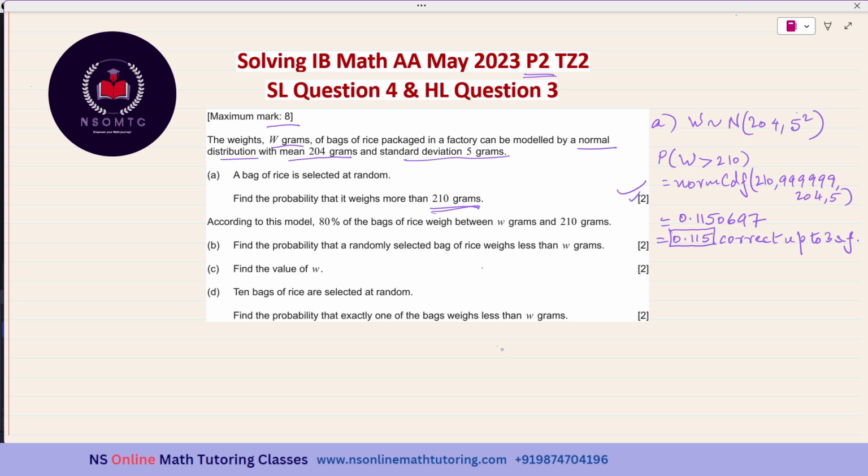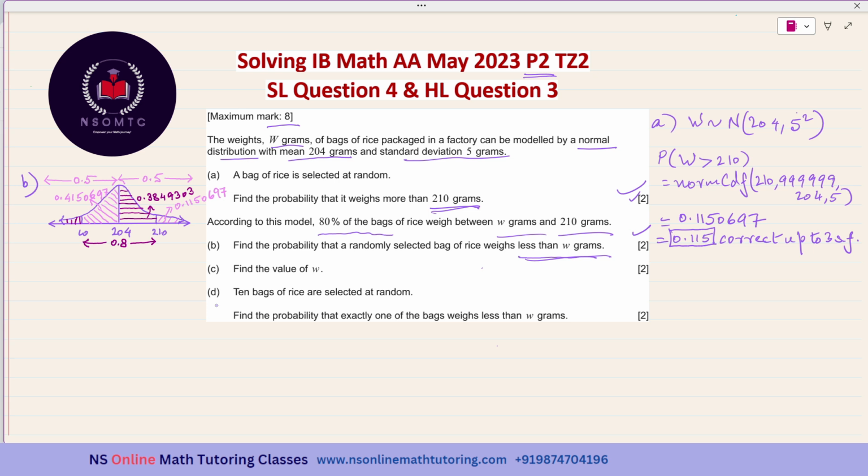Fine. Coming to subpart B. According to this model, 80% of the bags of rice weigh between W grams and 210 grams. The question is: find the probability that a randomly selected bag of rice weighs less than W grams. Again, it contains 2 marks. This is the normal distribution graph that I have drawn with the mean value as 204 grams, and this is 210 grams. This portion, more than 210 grams, has the probability 0.1150697, which is what we had found.